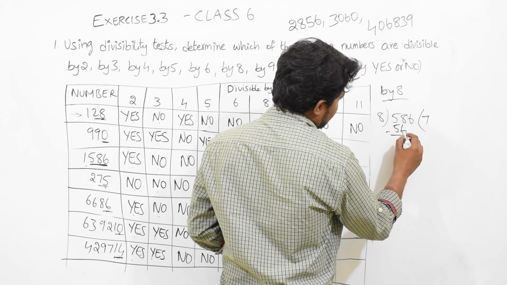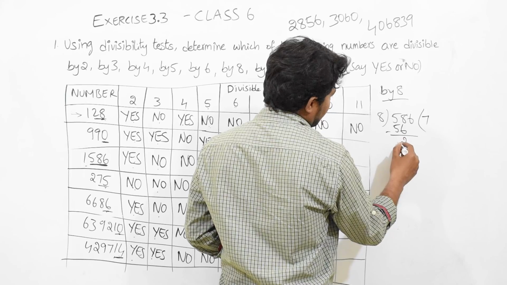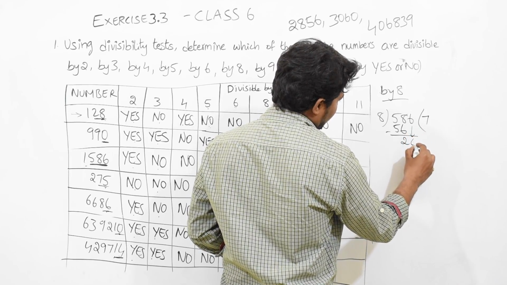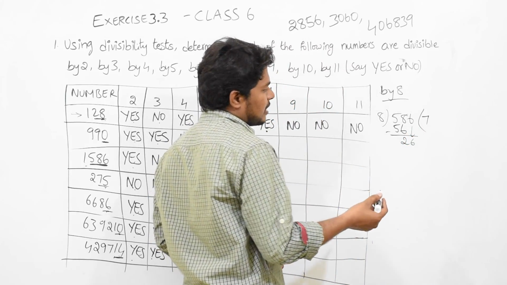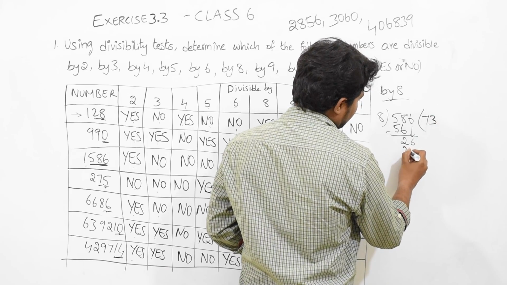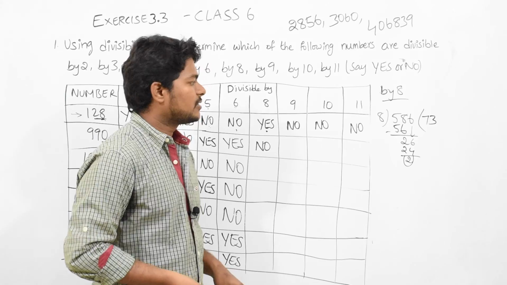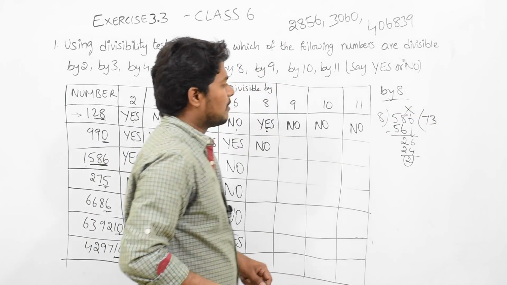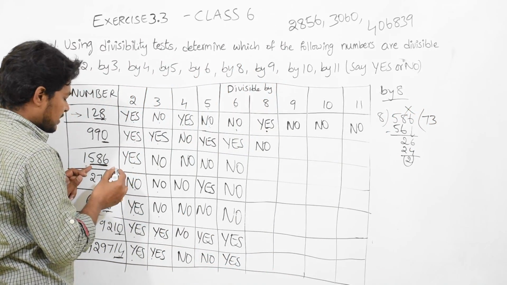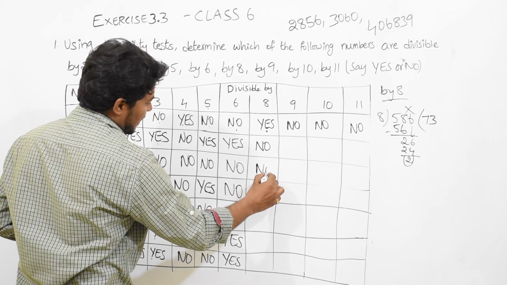Remainder 8 minus 6 is 2, 5 minus 5 is 0, so bring the 6 downward. Then 8 3s are 24. Remainder 2 is coming, which is not 0, so this is not divisible by 8. So straight away 1586, the complete number,